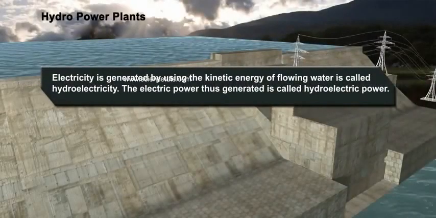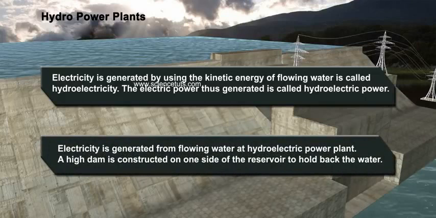Hydropower plants. Electricity generated by using the kinetic energy of flowing water is called hydroelectricity. The electric power thus generated is called hydroelectric power. Electricity is generated from flowing water at a hydroelectric power plant.